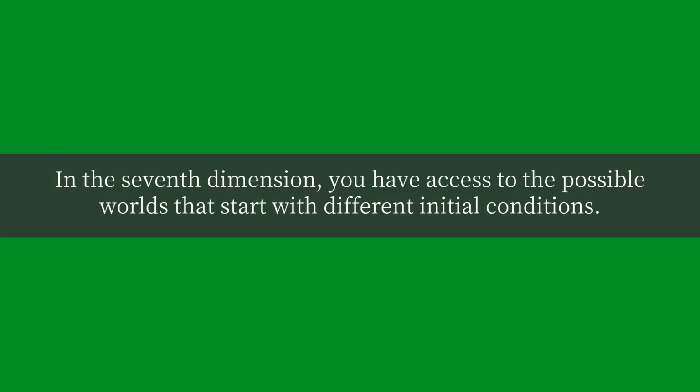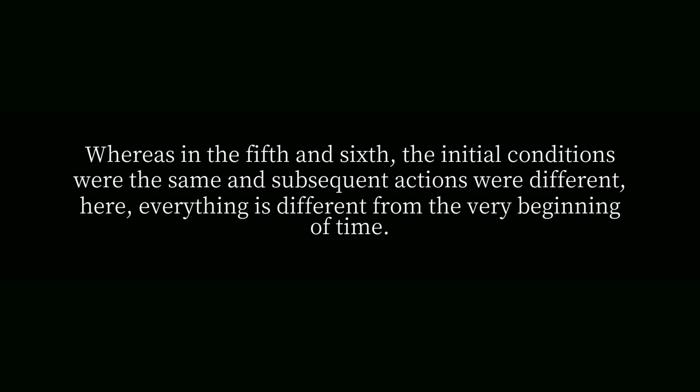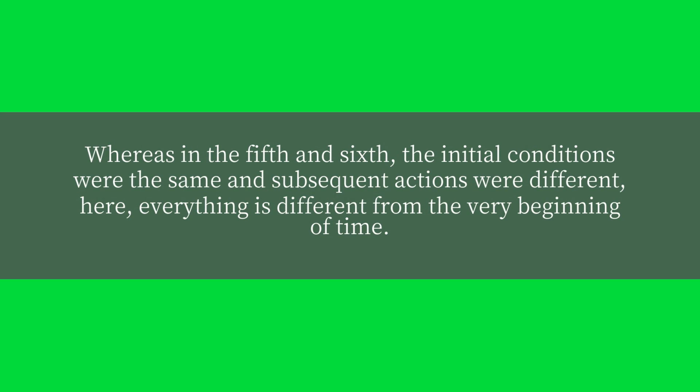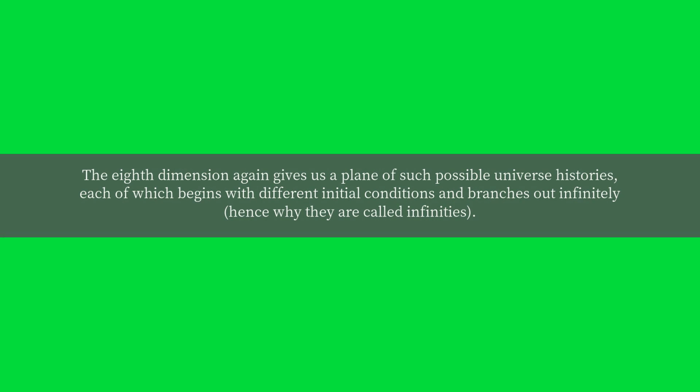In the 7th dimension, you have access to the possible worlds that start with different initial conditions. Whereas in the 5th and 6th, the initial conditions were the same, and subsequent actions were different. Here, everything is different from the very beginning of time. The 8th dimension again gives us a plane of such possible universe histories, each of which begins with different initial conditions and branches out infinitely, hence why they are called infinities.